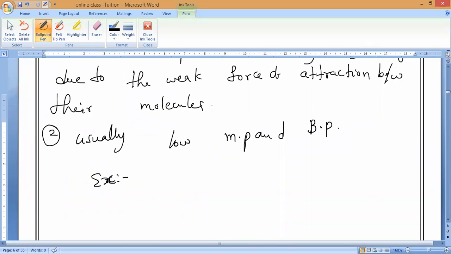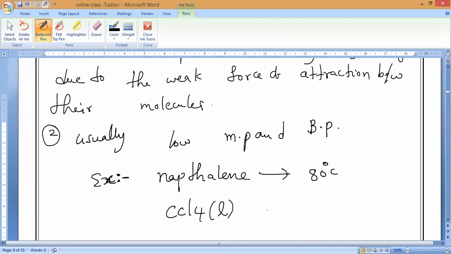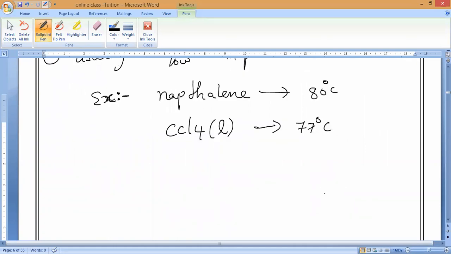For example, for melting points we won't take liquids and gases, we will take a solid. Understanding? For example, naphthalene, a sublimate product basically, has a low melting point of about 80 degrees Celsius. The same way, take liquid carbon tetrachloride, CCl4, whose boiling point is about 77 degrees Celsius. You have to remember that.